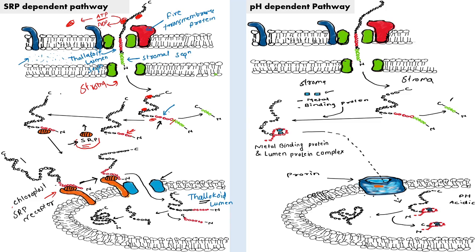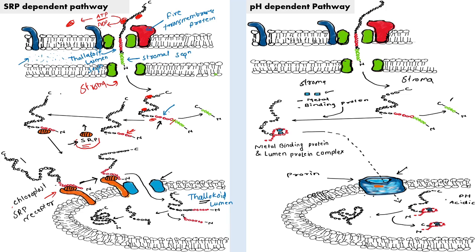So this imported thylakoidal protein gets bound with this metal binding protein and forms the metal binding protein and lumen protein, or the thylakoid protein complex. After that, in the thylakoidal protein there is one channel. So through this channel, this overall protein complex, or the metal binding protein complex, enters into the thylakoidal